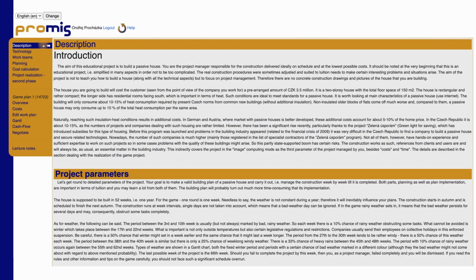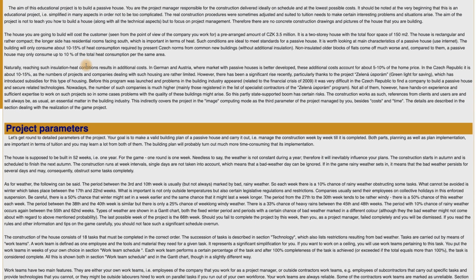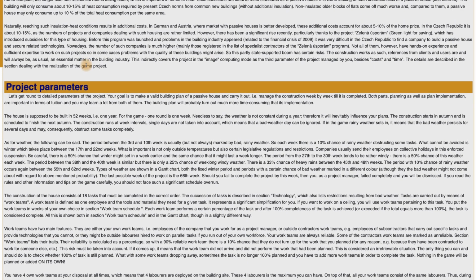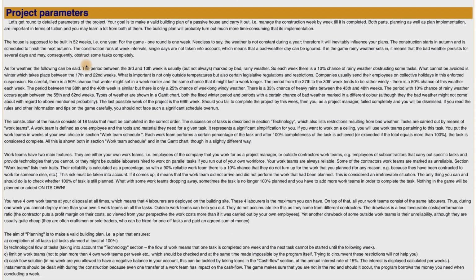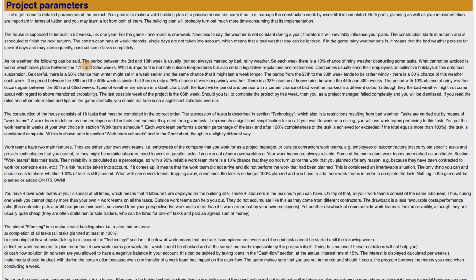Once you have studied the description, the necessary project parameters and all the conditions, deal then with the technological dependency relationships of jobs. It is advisable to first sketch for yourself, for example, a simple network chart of how the individual jobs follow each other, and only then start assigning individual work teams to the jobs. If you are able to achieve valid dependency relationships on your first try, it makes sense to start addressing plan improvements.